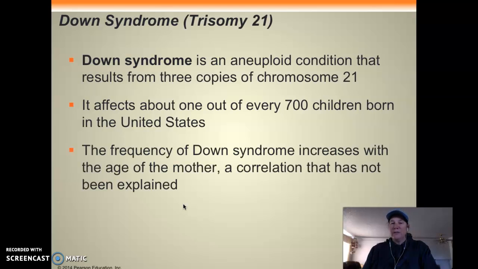The frequency of Down syndrome, see, non-disjunction usually increases as the mother gets older. So when meiosis occurs, as you get older, it's not quite as efficient, and that's when you end up with chromosomes not separating the way they should. I think it's 35 and over, they say, you have more chance of having genetic disorders. Because remember, when you're female, your eggs were there when you were born. So they're getting older, and there's going to be more issues with those eggs.